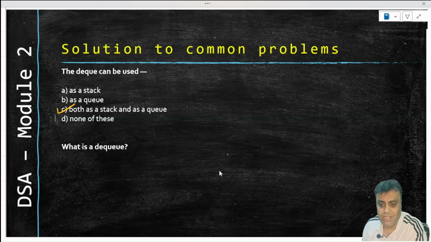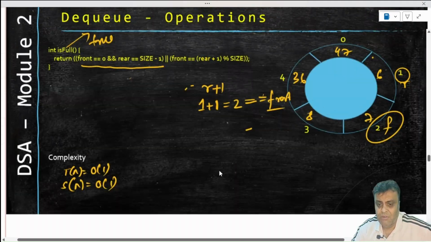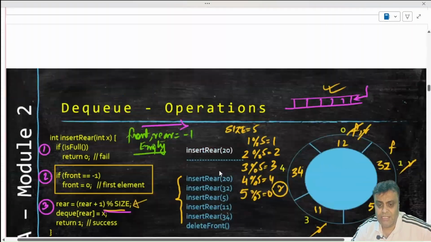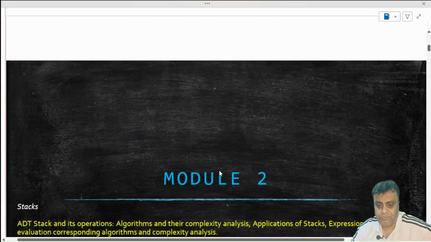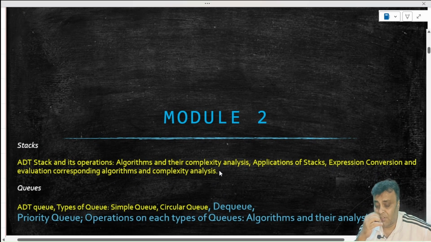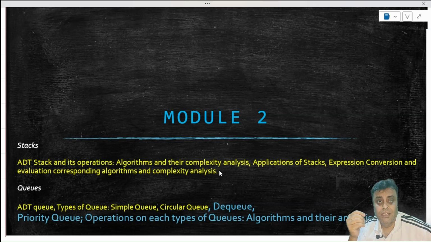We will cover linked list next. Before covering linked list, this completes what we intended to cover as a part of our stacks and queues, and as such this completes our module 2. So module 2 is complete after today's lecture. Next lectures will be around linked list and trees, and that will be pretty exciting because that's where you will see a lot of convenience beyond arrays and a lot of applications that arrays cannot typically handle.